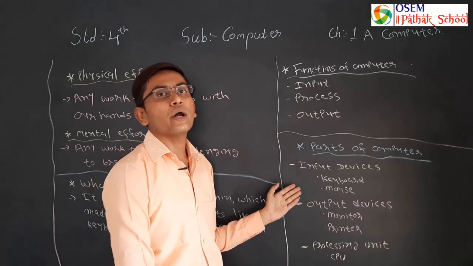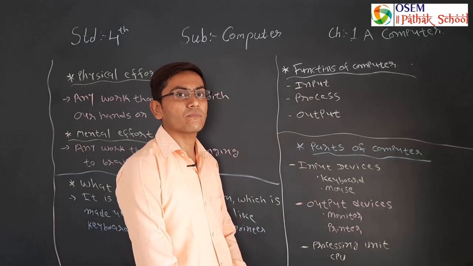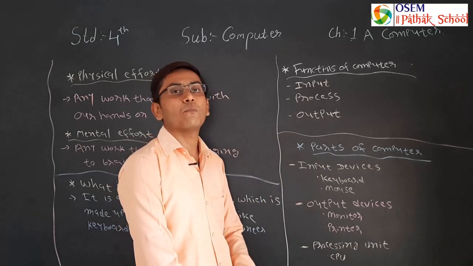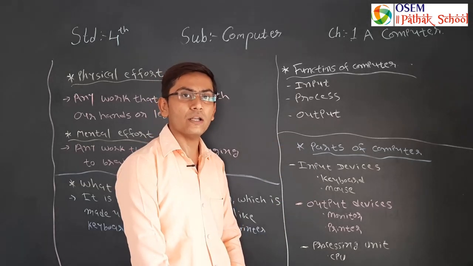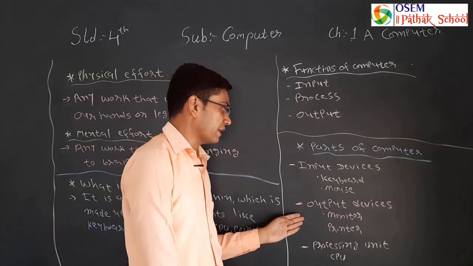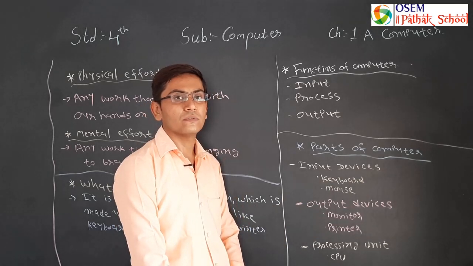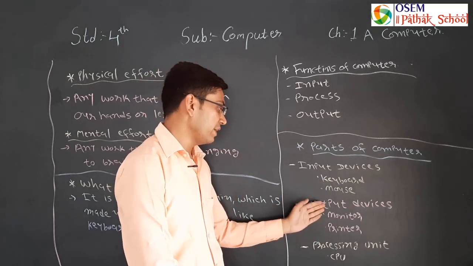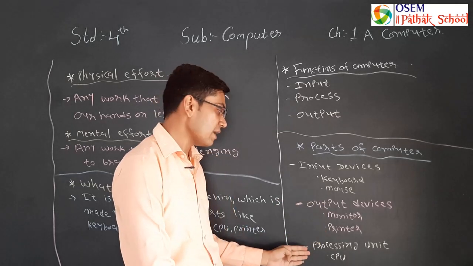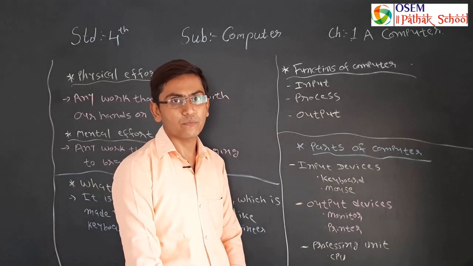If we want to enter data into a computer, we have input devices. The two devices which are most commonly used are keyboard and mouse. After processing, output devices display the result. Output devices are monitor and printer. And to process the data, we have the processing unit, meaning CPU.